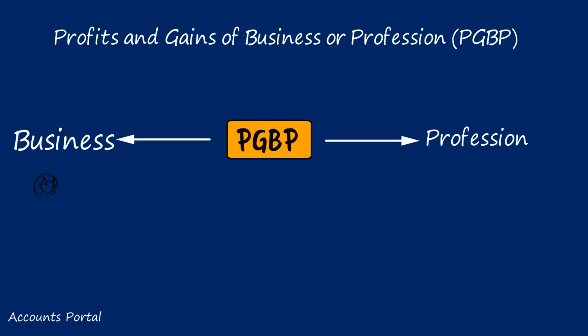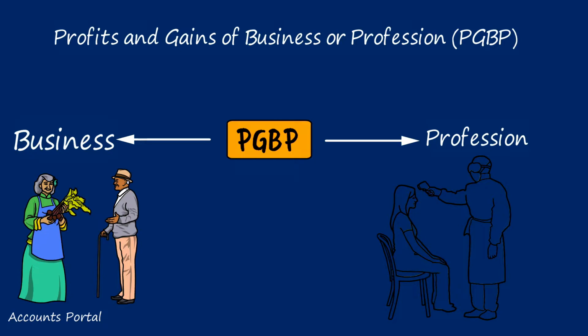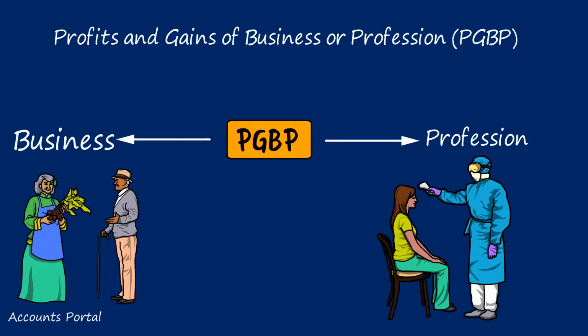Having said that, business relates to an activity of sale of goods, whether it is a safety pin or an aeroplane. Somebody is selling it, that is business. Whereas profession means sale of services by chartered accountants, cost accountants, company secretaries, doctors, lawyers, etc. But remember, income tax does not differentiate between goods or services. By selling goods also, you make profit. By selling services also, you make profit.